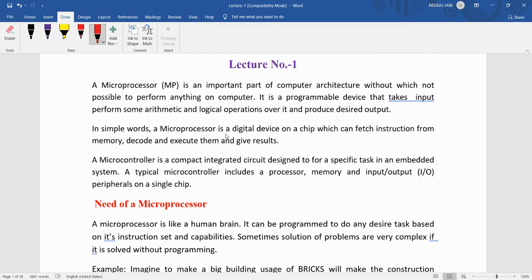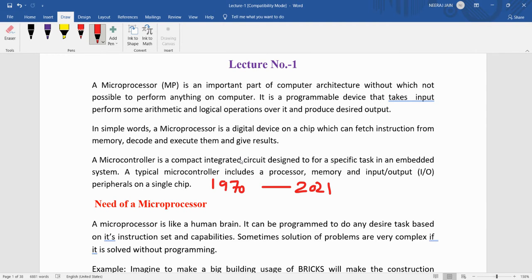Microprocessors started in 1970 after the development of semiconductor technology, and in the last 50 years there has been tremendous development in the microprocessor.